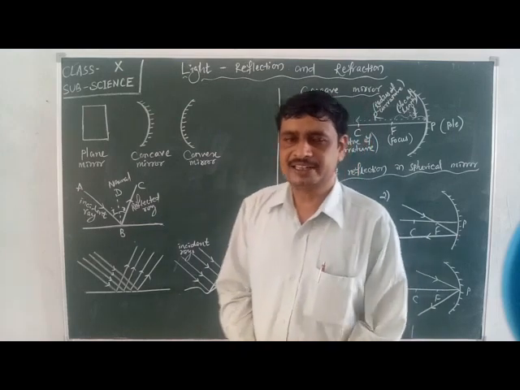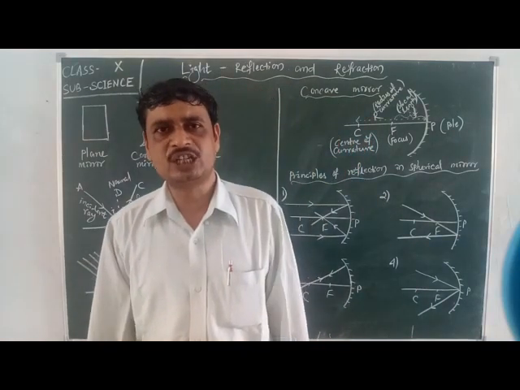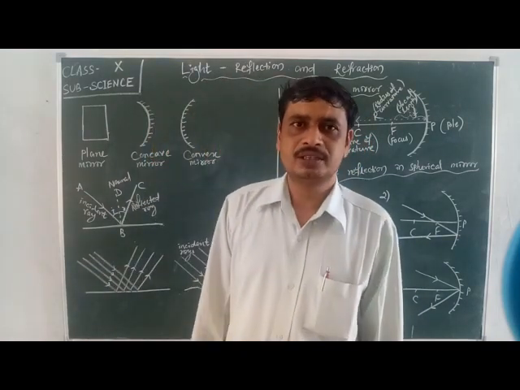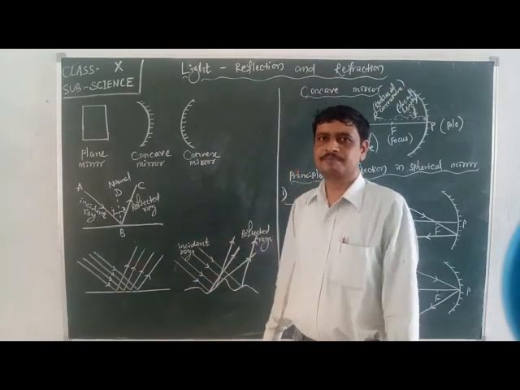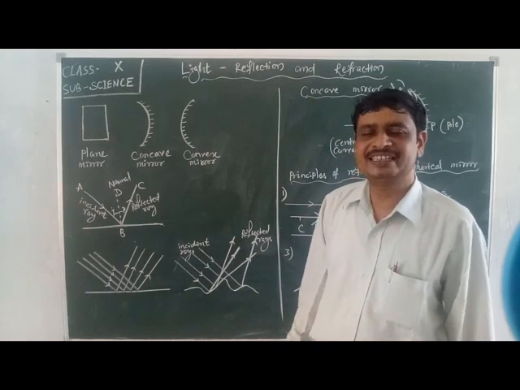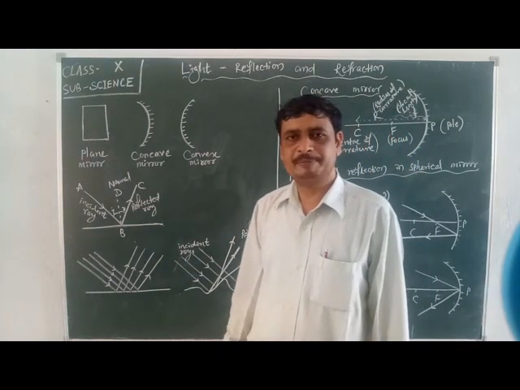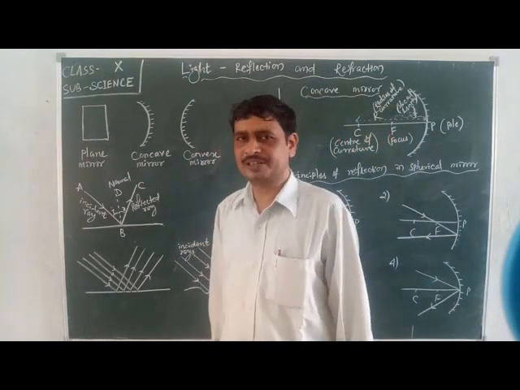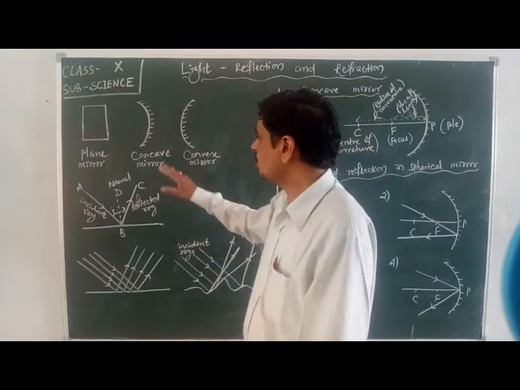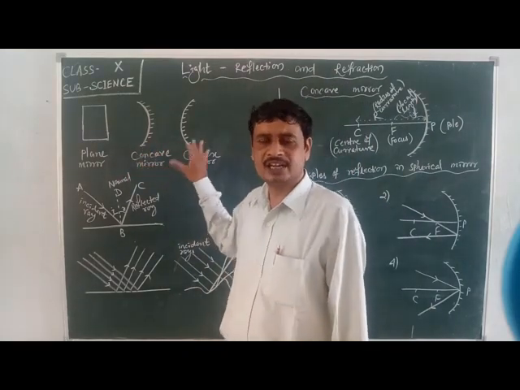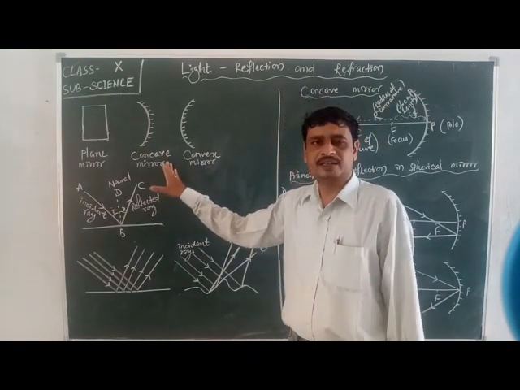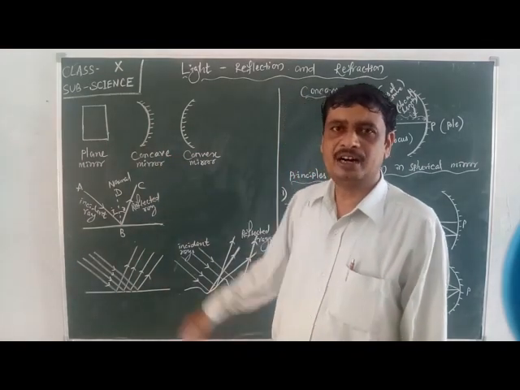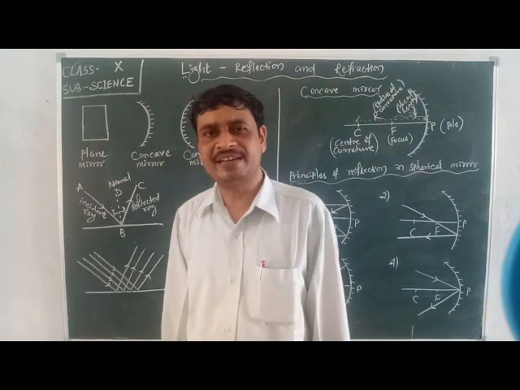But when the reflecting surface of a mirror is curved, when the mirror is a part of a sphere, then that mirror is called spherical mirror. Spherical mirror is again divided into two types. One is concave mirror, another is convex mirror. Concave mirror means when the reflecting surface of a mirror is concave in nature.